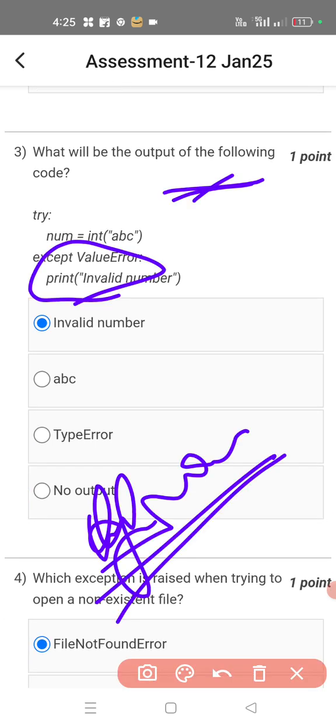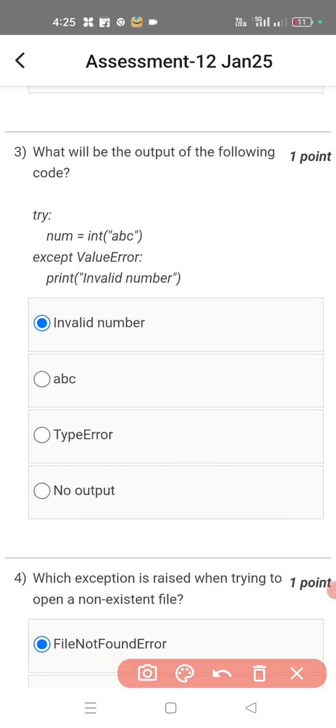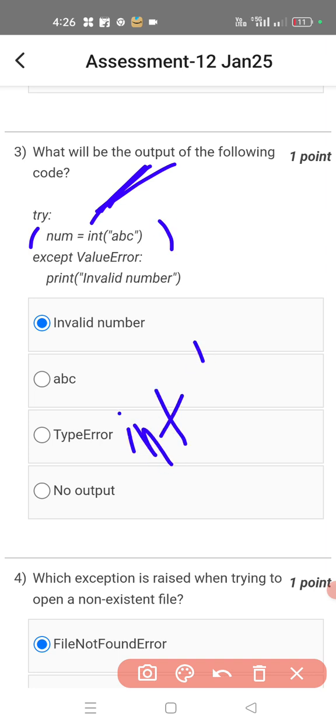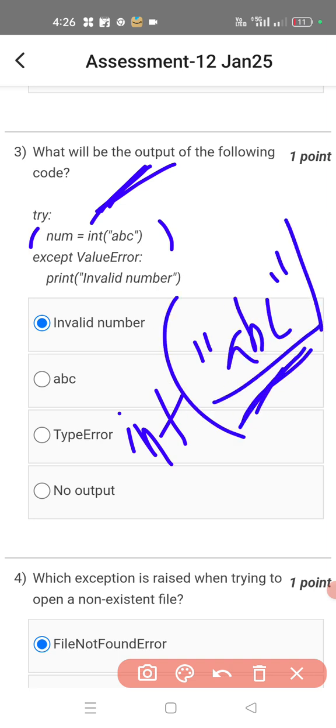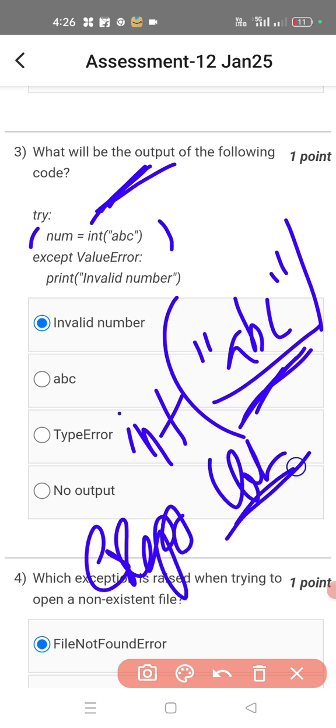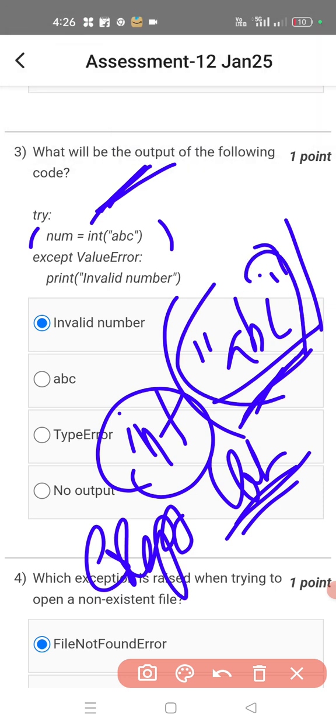What will be the output of the following code? So here you can look at try. Inside the block, what is there? int of abc is there. You can closely observe int of abc. Here abc is a string or a character. So here it is telling except ValueError. So int of abc obviously is going to get us an error, that is ValueError.